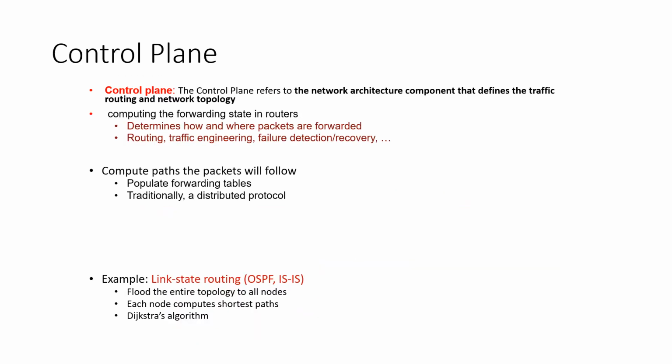The next plane is the control plane. The control plane refers to the network architecture component that defines the traffic routing and network topology. So the main activities are traffic routing based on the network topology.